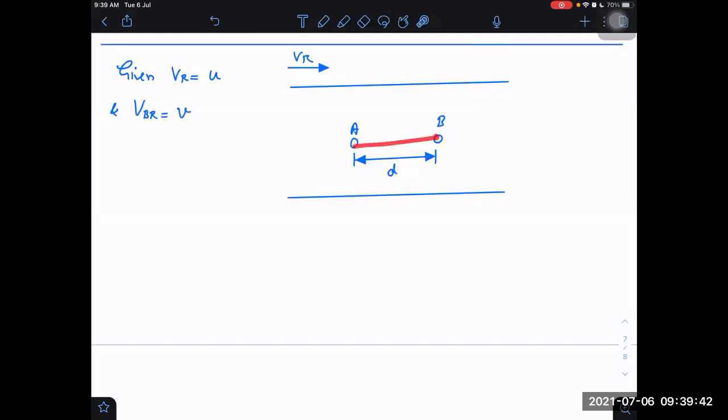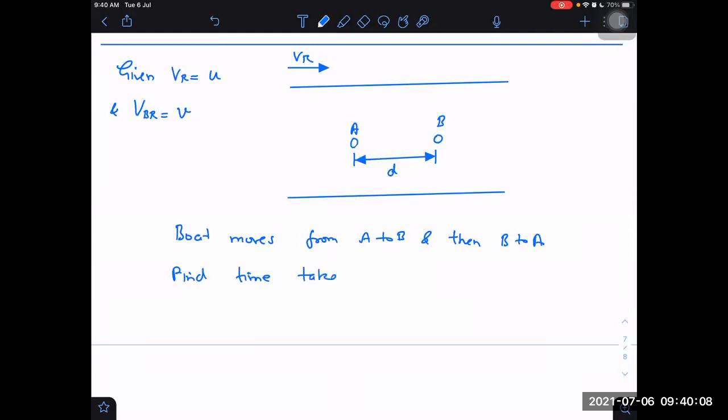A boat has to go from A to B and then B to A. Find the time taken for the total journey.